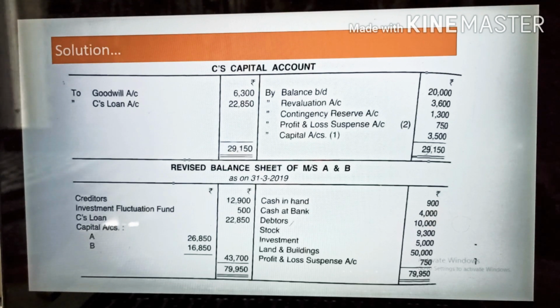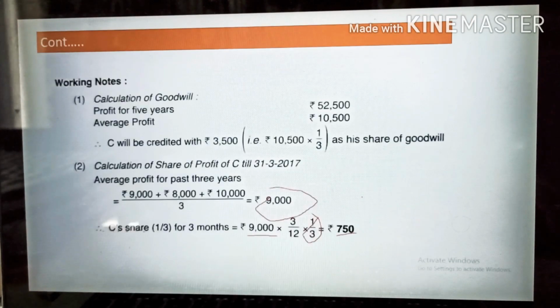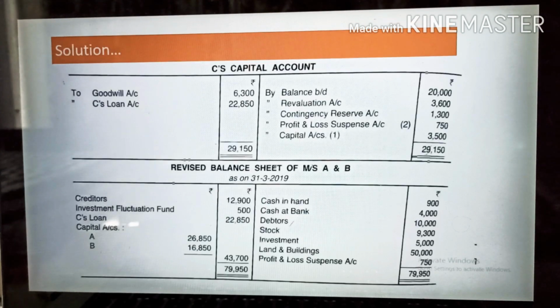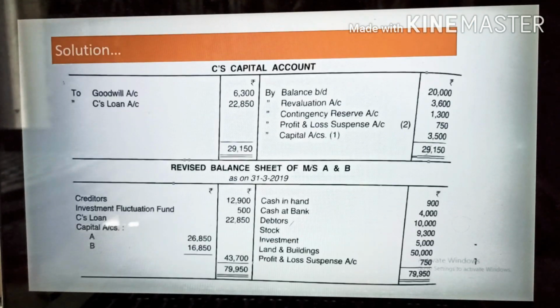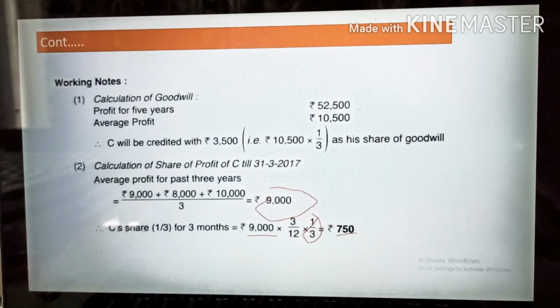Then next one is capital account number 1. Why this capital? Let's come to working note number 1, and we will understand there. First we have to do the calculation of goodwill, as it is given in the question that goodwill will be calculated on the average of the past 5 years profit. When you check the amounts, the last 5 years are 11,500, 14,000, 9,000, 8,000 and 10,000. Add all, and you will find the value becomes 52,500.